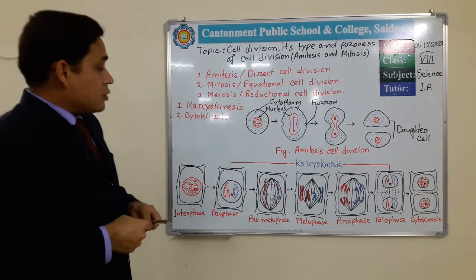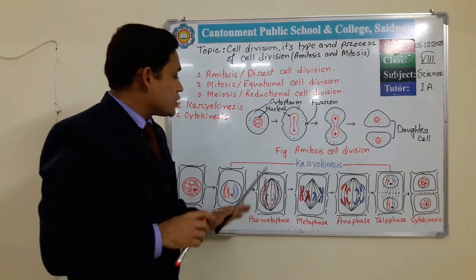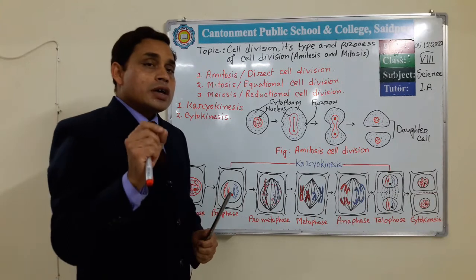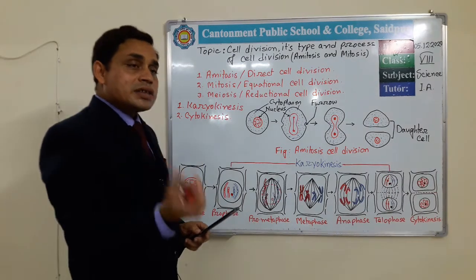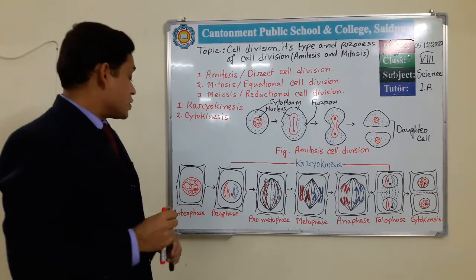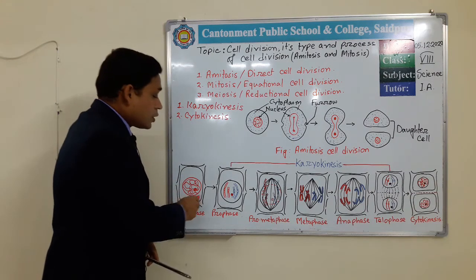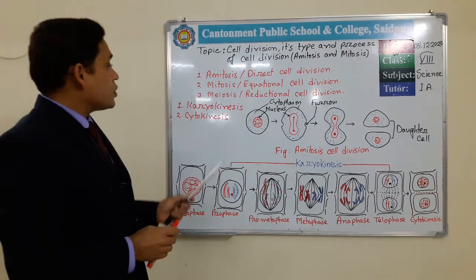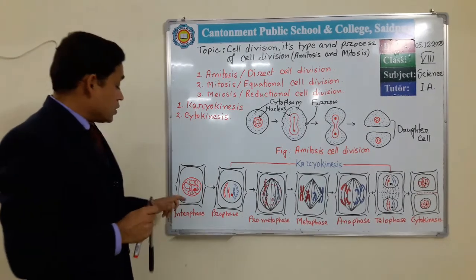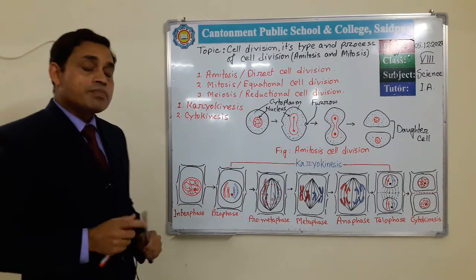In my diagram, I try to show all the things that happen in mitosis cell division. Suppose a cell goes to divide through the mitosis process. So suppose this is the cell, this cell goes to division through the mitosis process. So this is a normal cell, and when this cell goes to the division phase, then it needs some preparation.